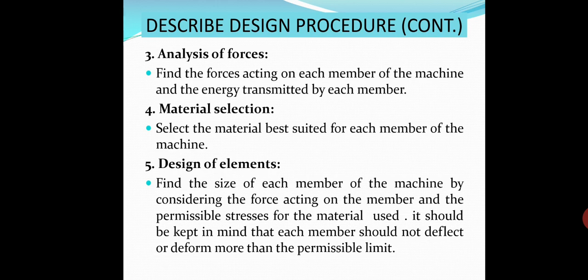Next is design of elements. Find the size of each member of the machine by considering the force acting on the member and the permissible stresses for the material used. It should be kept in mind that each member should not deflect or deform more than the permissible limit, which is strength and stiffness of the material.